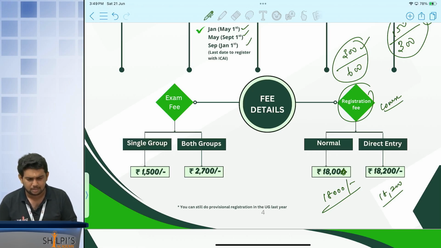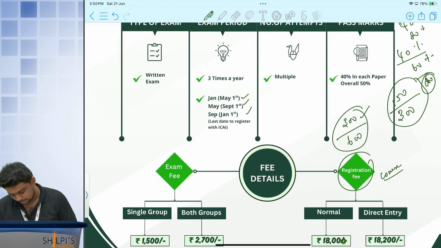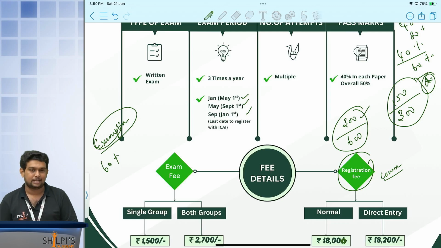It is actually a bare minimum, which is provided for all the materials, all the supporting things provided by the institute, right? So when it comes to this thing, I wanted to tell you something else, which is your exemption. We have a concept called exemption in your intermediate level. If you are scoring 60 and 60 plus marks in any of your papers, that paper is called an exempted paper. For the next attempt, if supposedly you don't clear that group, if you got some 60 marks in a paper, that paper need not be written for the next time. 3 times you can carry forward. So that is also there.